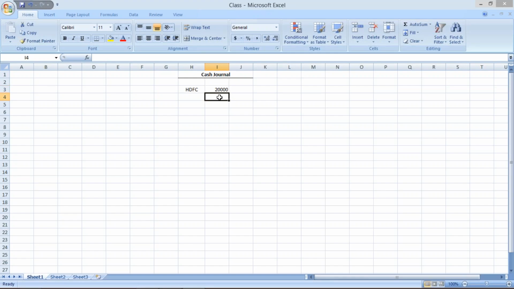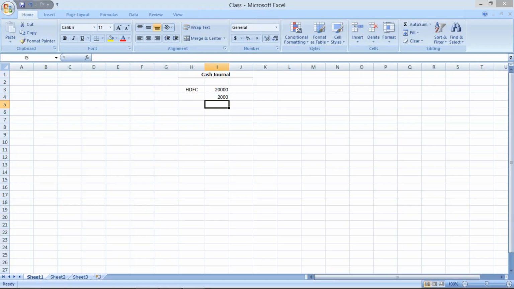Let's suppose after 5 days, this 20,000 came down to 2,000. Again he is going to withdraw the remaining 18,000 rupees, and once again make a fund of 20,000 rupees. This is the procedure. But whenever any amount is withdrawn from the bank, we have to show that entry in our books of account.